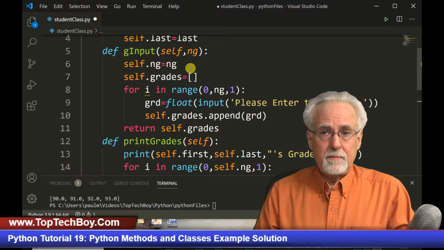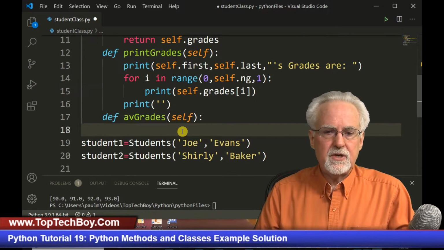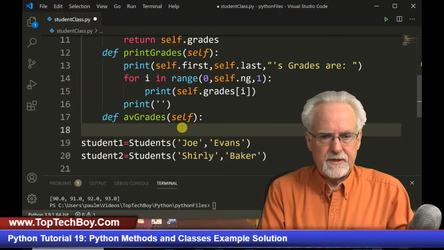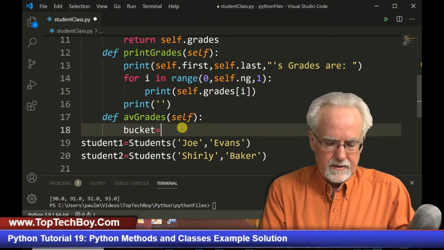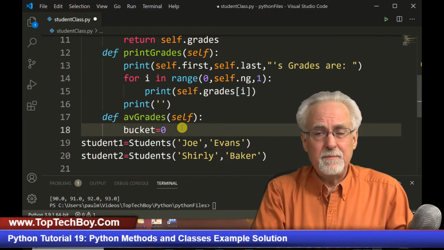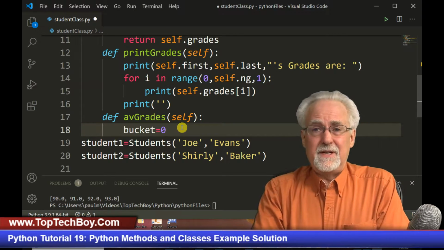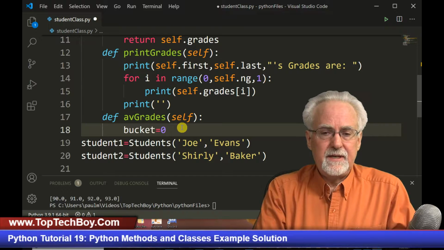Now the good news is that, remember, on the printing, I'd set self.ng to ng, so it should be remembering how many grades are associated with each student, and so we need to average those grades. So we just need to set a bucket equal to 0. That's where we're going to add the grades into to average them. And guys, I don't need to do self.bucket because I don't need to keep track of what the total is. I just need to have a bucket.